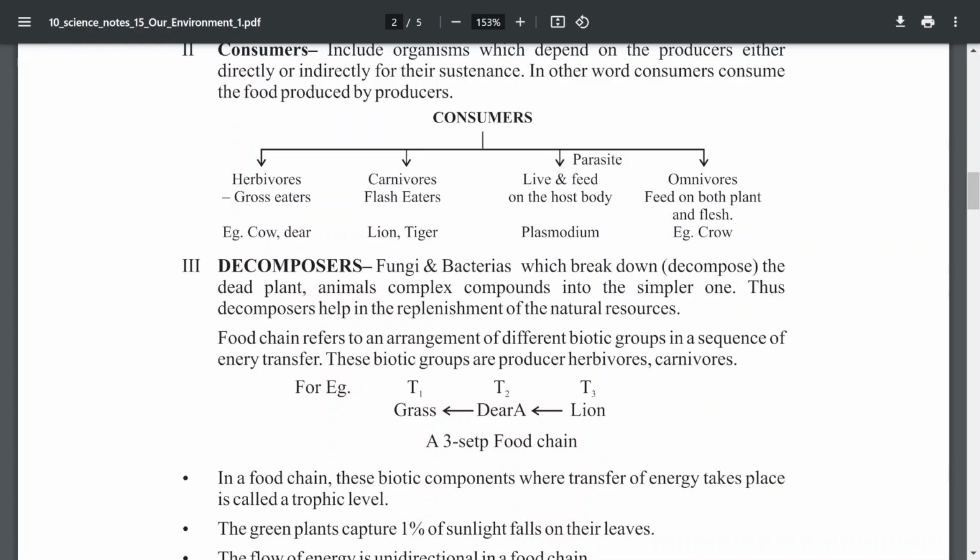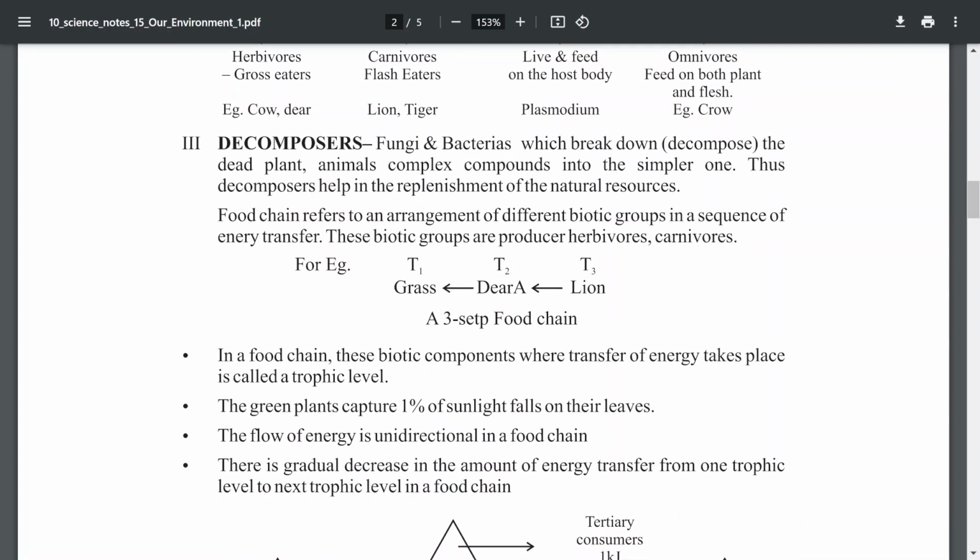So the decomposers are much needed for our life process. If they are not there, the entire environment will be destroyed. It will not be suitable to live, because with the help of them only we have this clean environment.